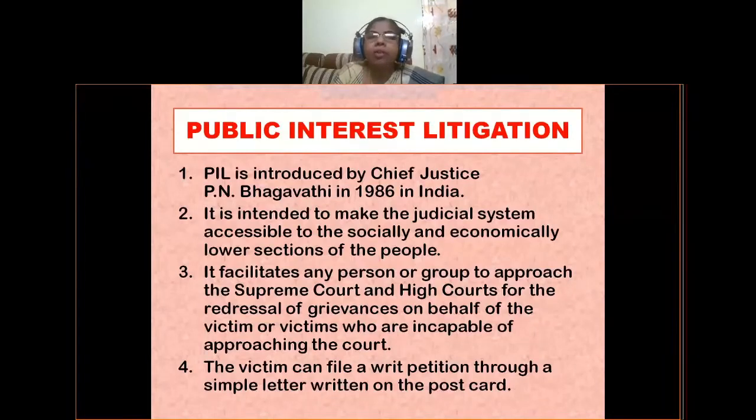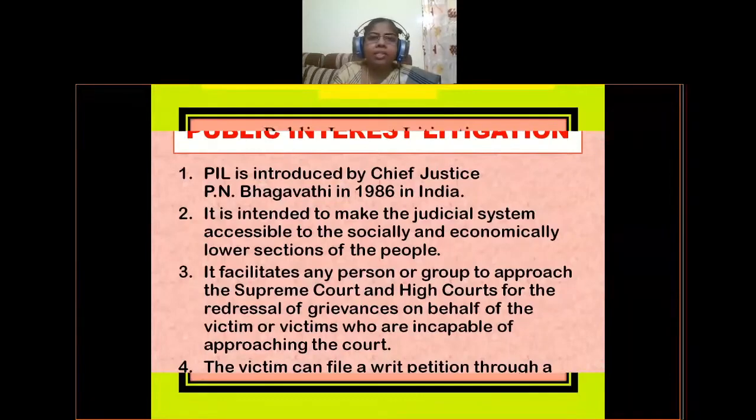For the redressal of grievances or the removal of their problems, some other person, group or NGO, non-governmental organization, will come forward to file a case on behalf of the victim. So that is public interest litigation.